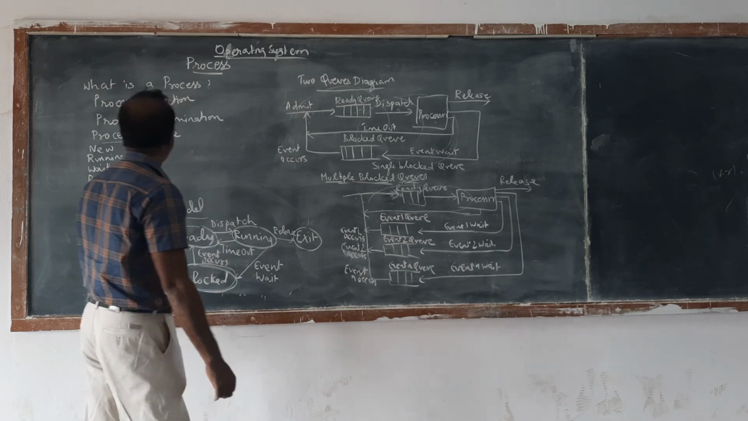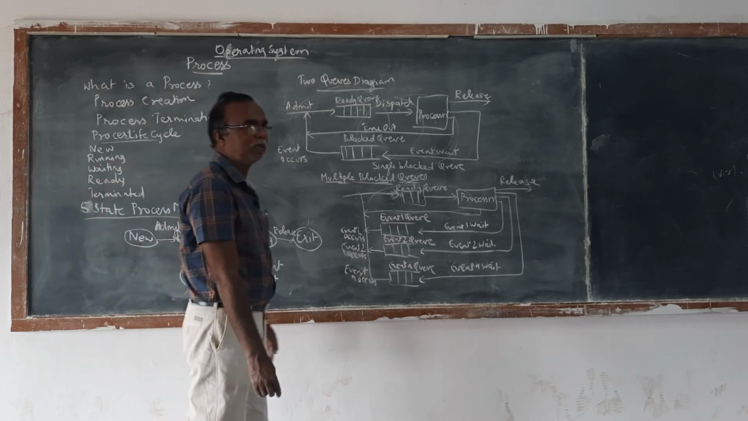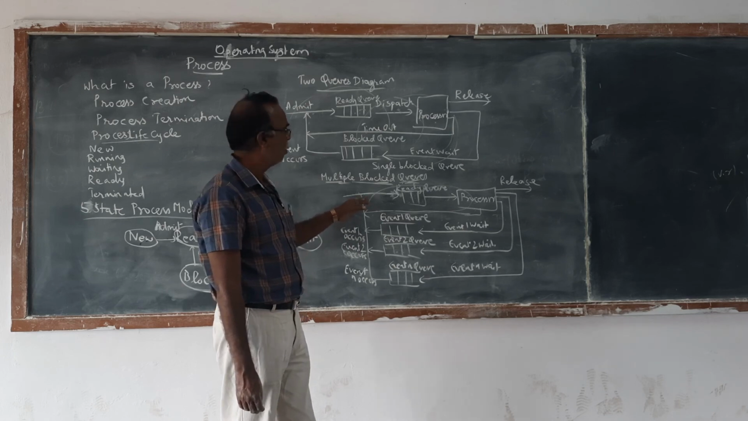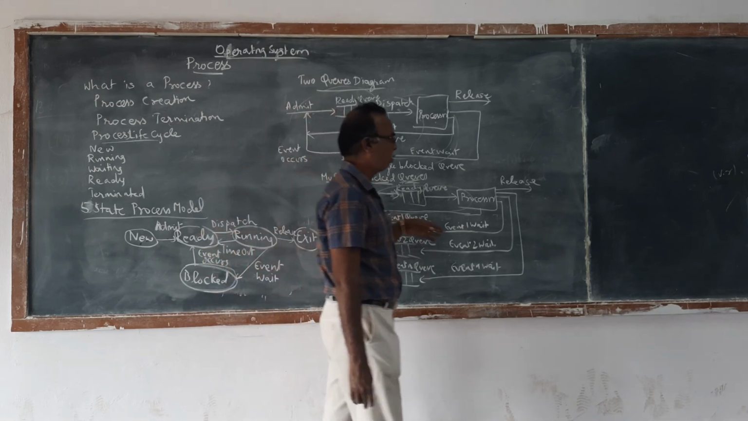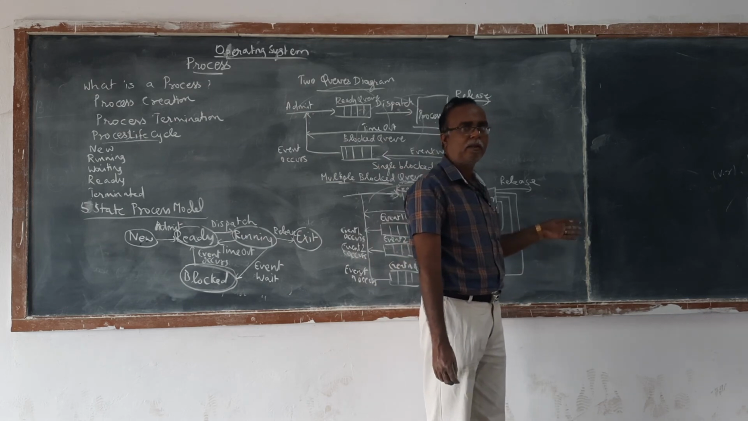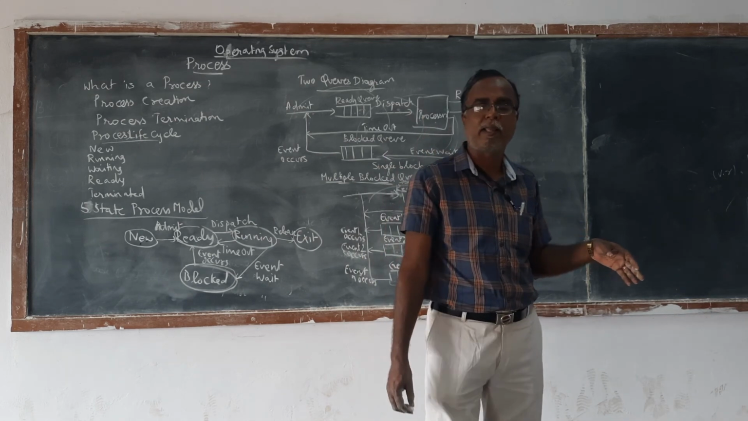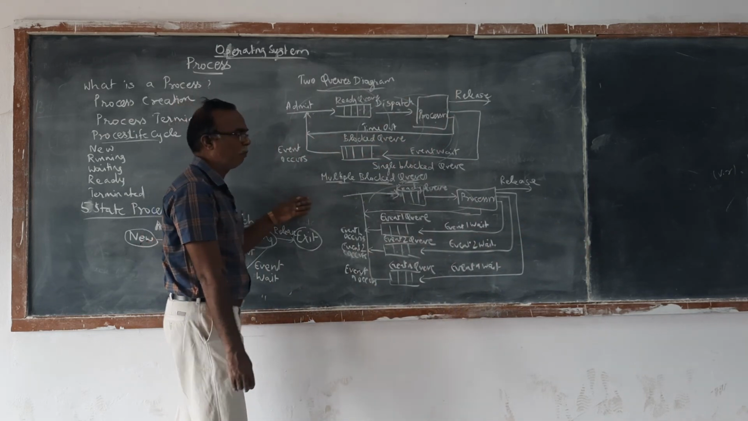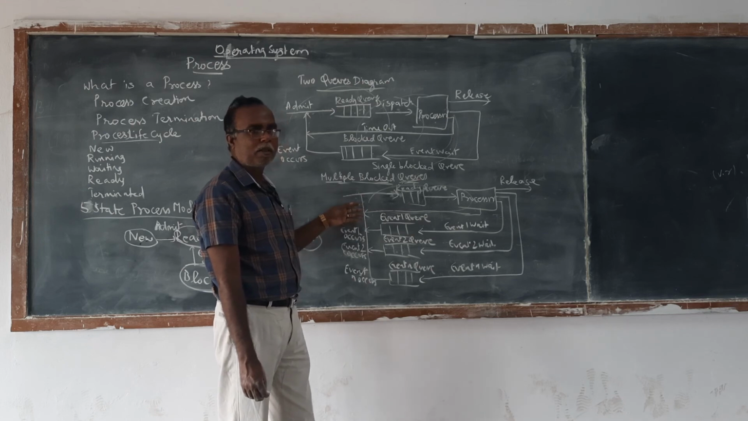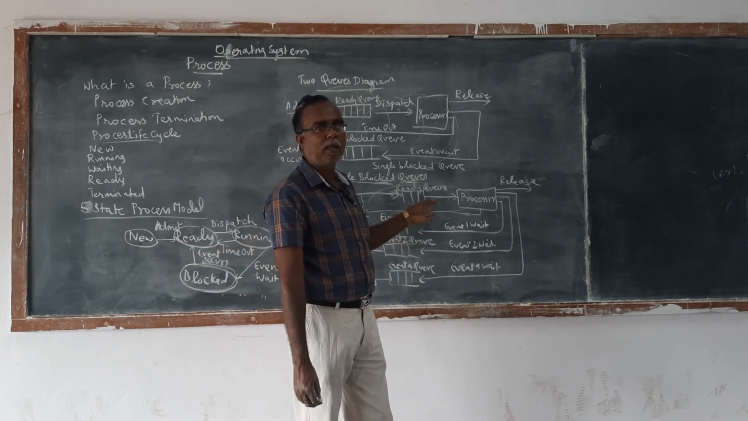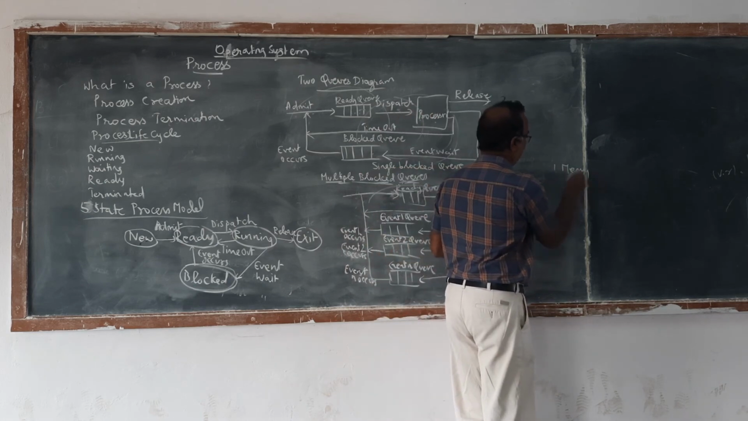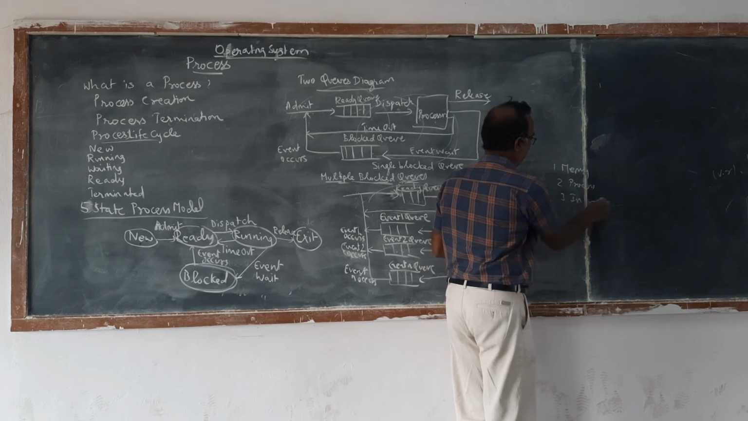So this state is important for the processor to take the different states. A program is a passive entity while a process is an active entity. So we are going for multiple block queues. The operating system is an interesting subject that deals with memory management, process management, information management, and device management.